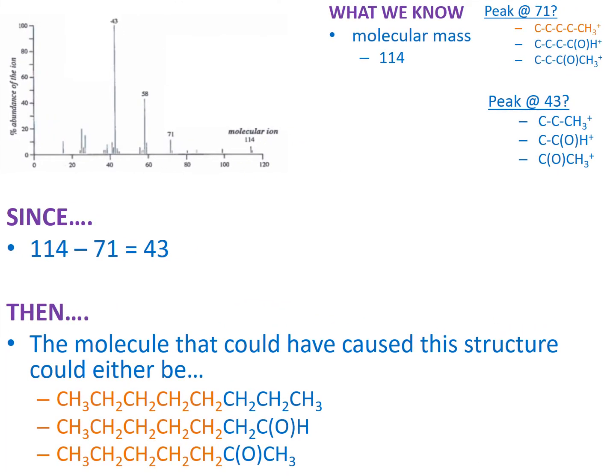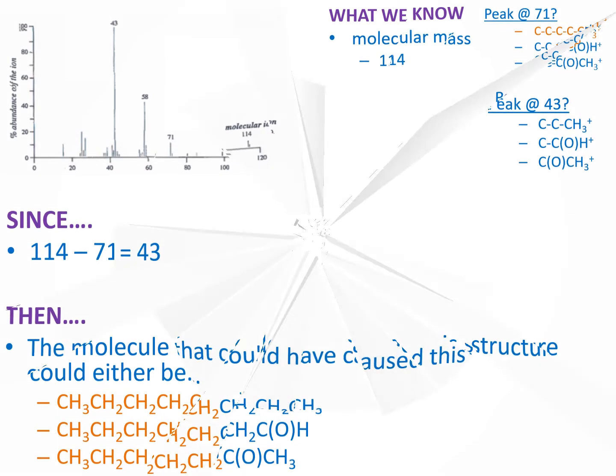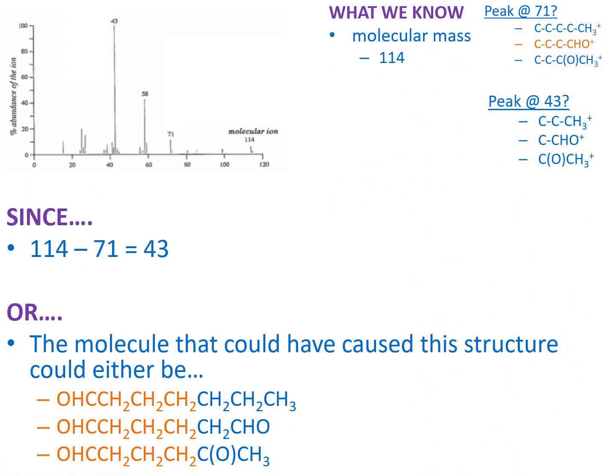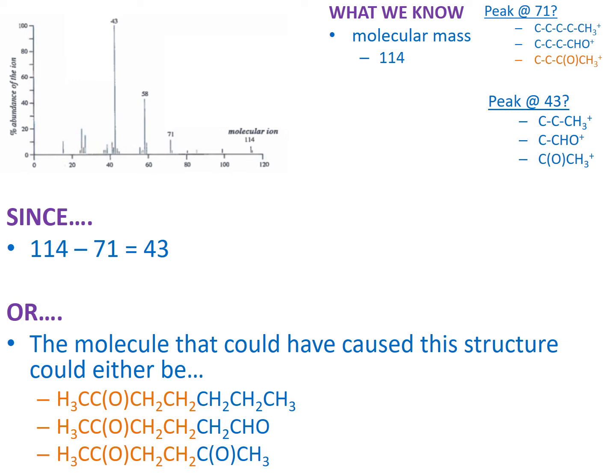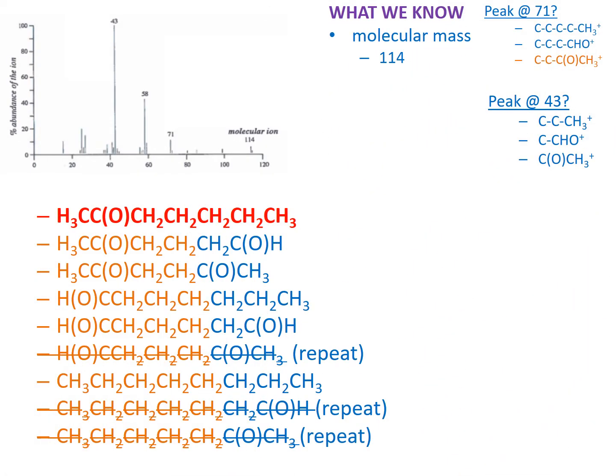So the molecule that could have caused the spectra could either be octane, heptanal, heptan-2-one, hexane-1,6-dial, 5-oxohexanal, or hexane-2,5-dione. I actually found this spectra, and it belongs to heptan-2-one. Of course, the question is, how would you have known?